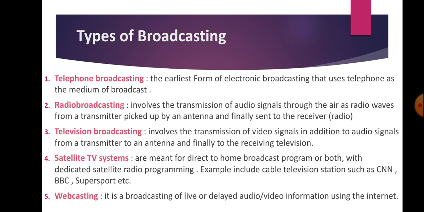Secondly, we have radio broadcasting. It involves the transmission of audio signals through the air as radio waves from a transmitter, picked up by an antenna and finally sent to the receiver. Radio broadcasting is a form of sending audio signals. We all have radio devices in our home, which we use to receive radio signals in the form of audio signals.